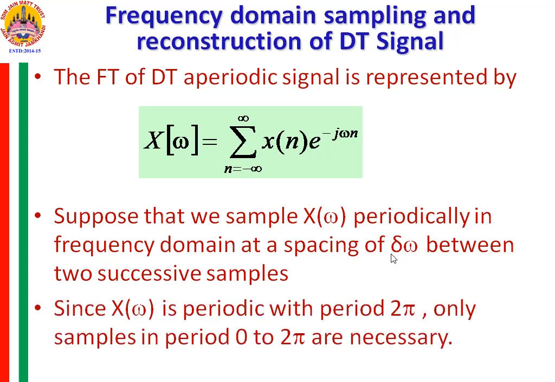Since X(omega) is periodic with period 2 pi, we only consider the samples in the period from 0 to 2 pi. This period is sampled, and it may then be continued for the rest of the periods also. So we analyze one period from 0 to 2 pi here.